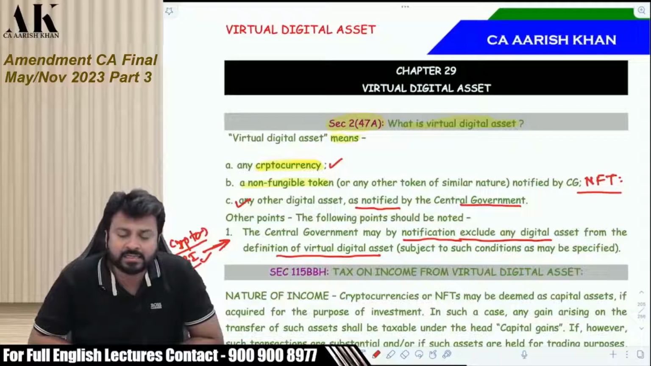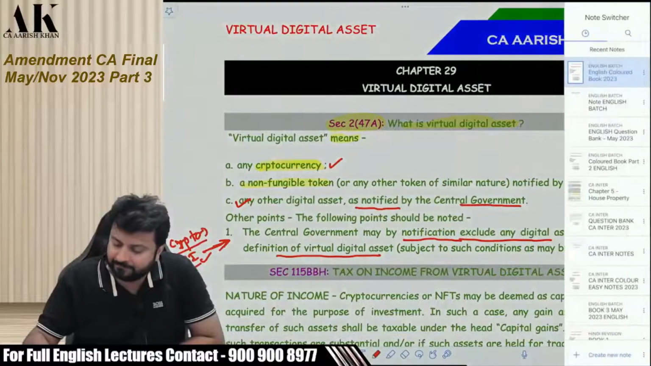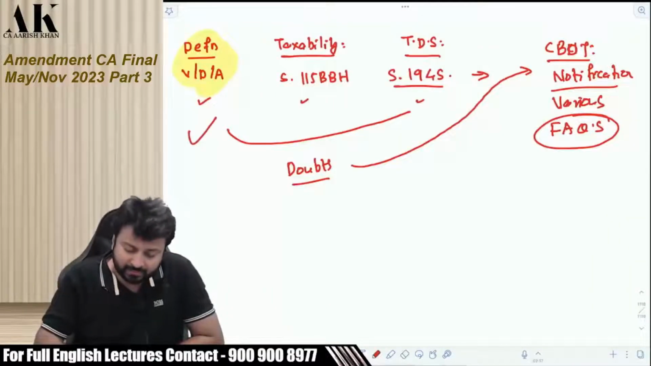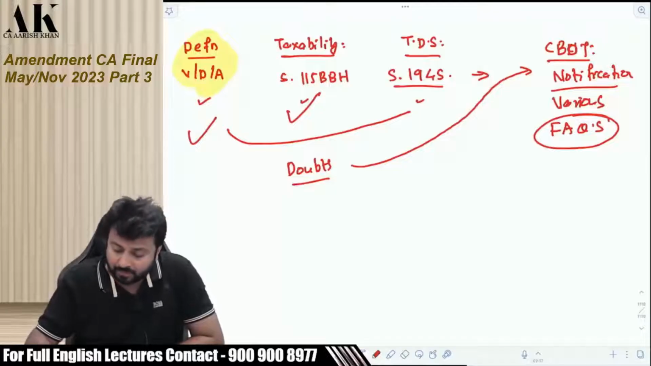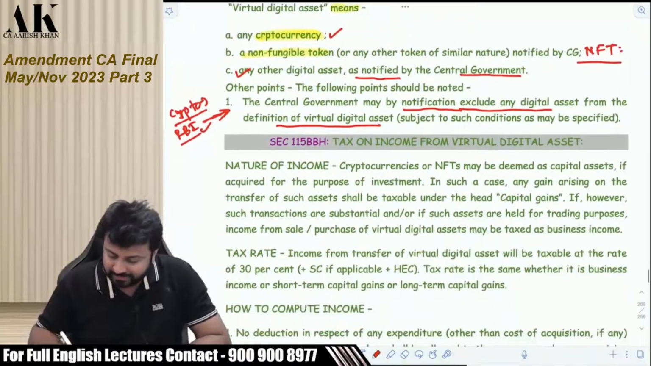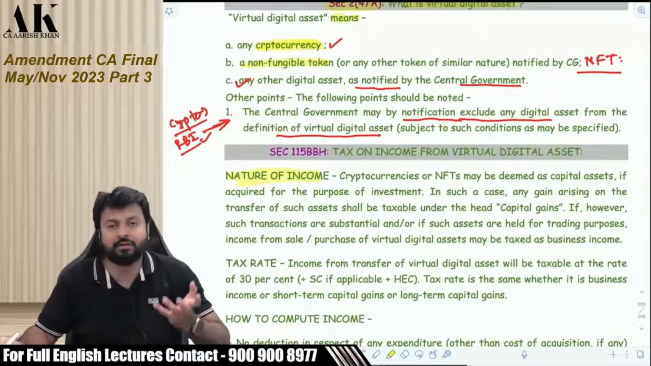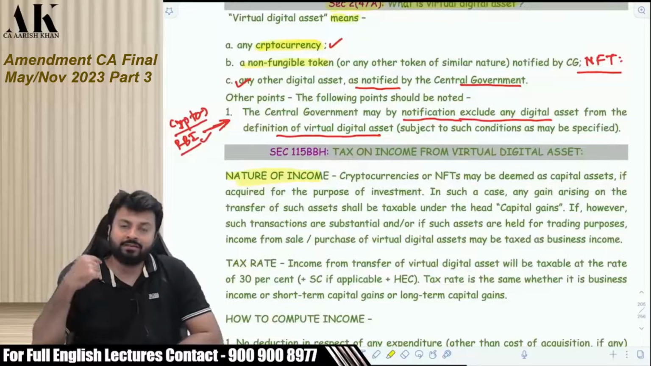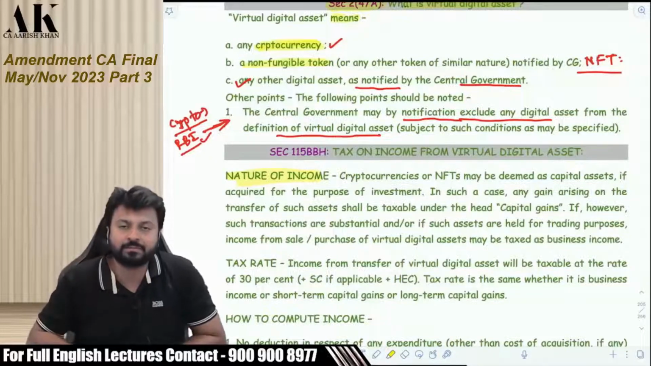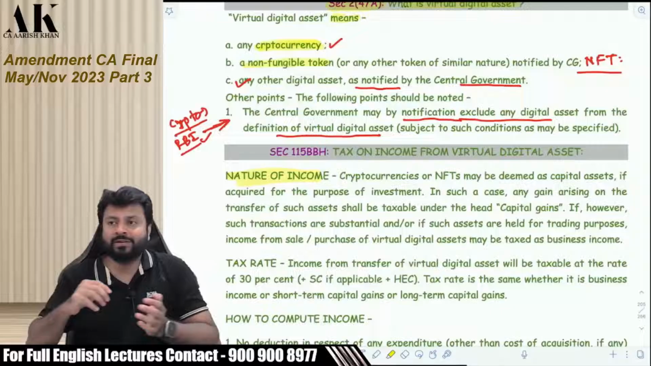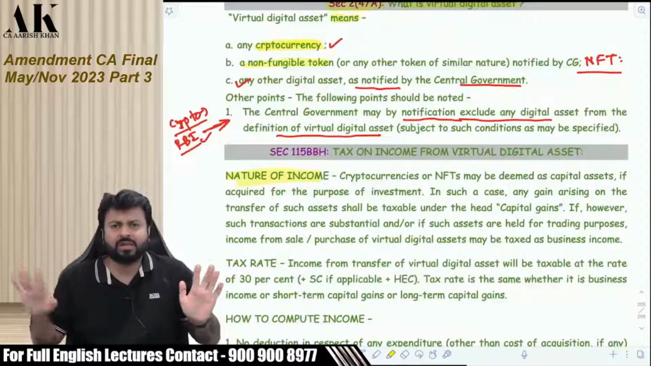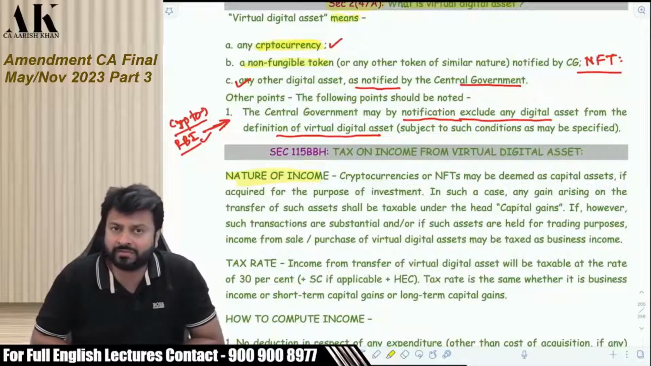Okay. So now let's come to the taxability, the second part of this particular discussion. This is something which we have done. Now let's come to this one, 115BBH. What is 115BBH? 115BBH talks about taxability. The first thing we need to address is what will be the nature of income of a virtual digital asset. I have a cryptocurrency. If I sell that cryptocurrency and earn some profit out of the sale, will that be considered capital gains or business income? The law has not mentioned the nature of the gain.